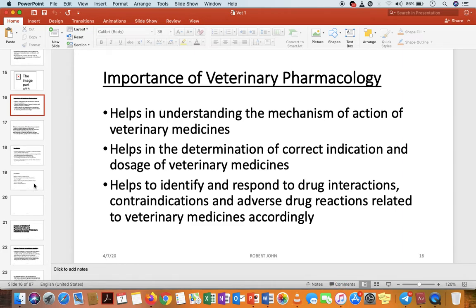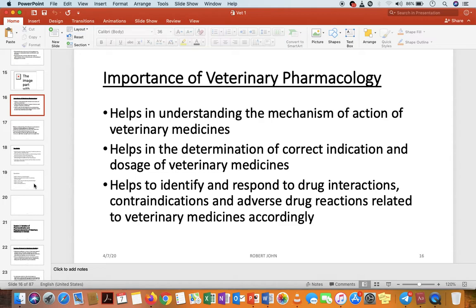We study veterinary pharmacology because it can help us to understand the mechanism of action of veterinary medicine. So we will know the way this veterinary medicine works, and it will help us to determine the correct indication and dosage of veterinary medicine. So we will know the indications of different veterinary medicine and their dosage, how they are used, and so forth.